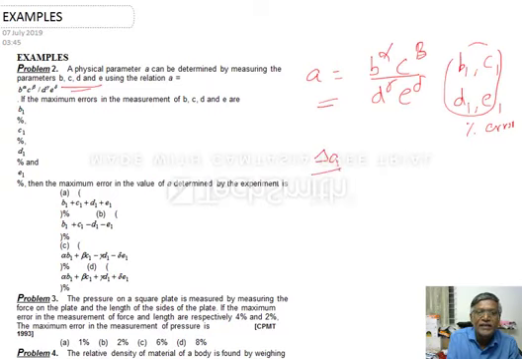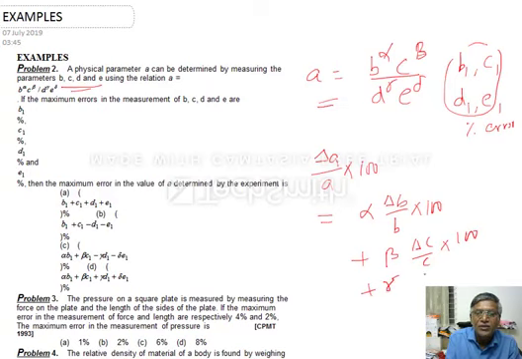So delta A by A into 100 is equal to alpha into delta B by B into 100 plus beta into delta C by C into 100 plus gamma into delta D by D into 100 plus delta into delta E by E into 100. This quantity is nothing but given as B1.